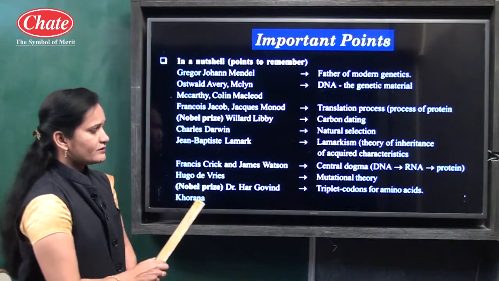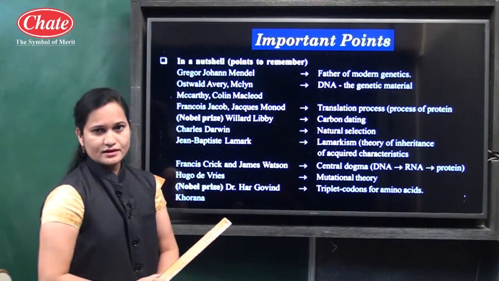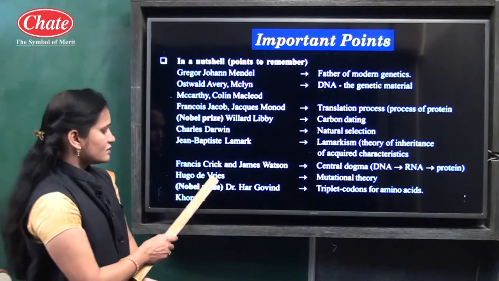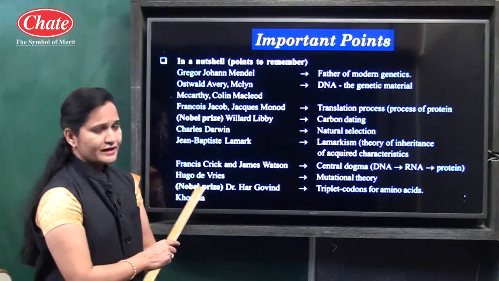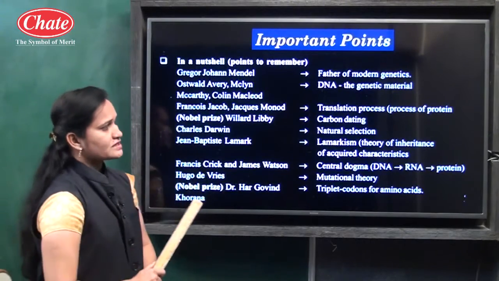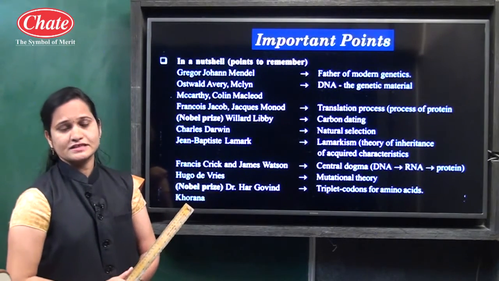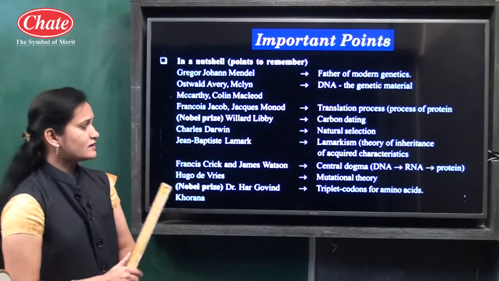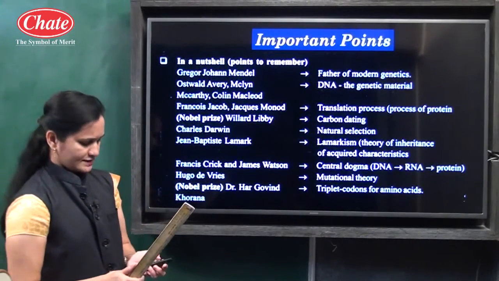Hargobind Khorana discovered the triplet codons for amino acids, and for that Dr. Hargobind Khorana has been awarded the Nobel Prize. So this is the information related to hereditary changes discovered by different scientists. Now let us see the next point of the lesson.